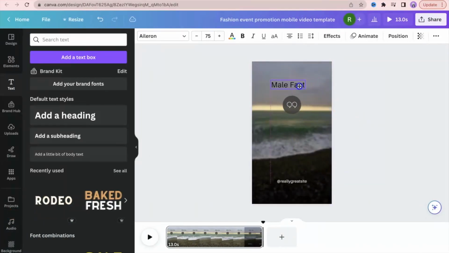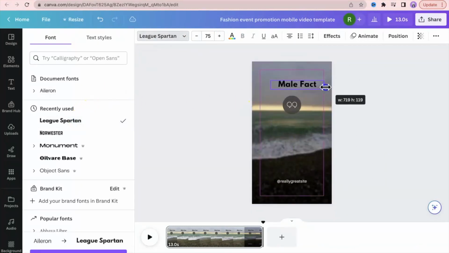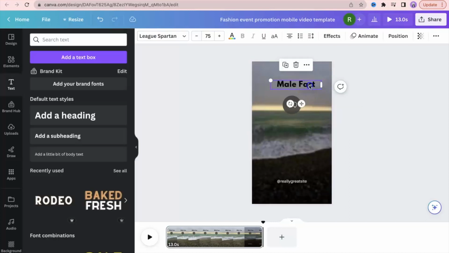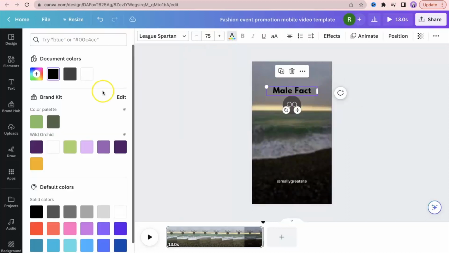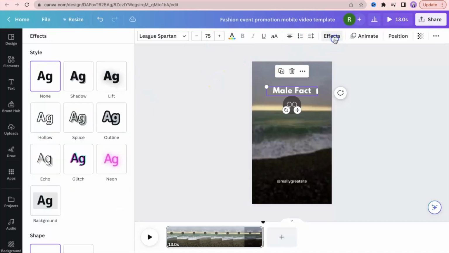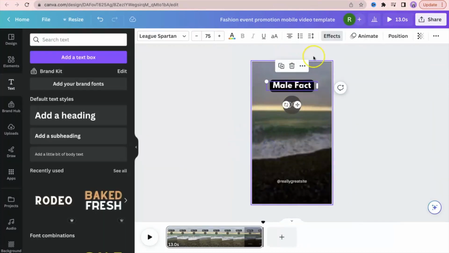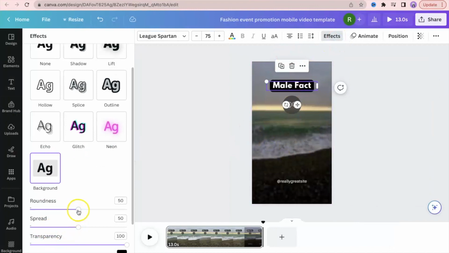Another thing you could do, change the font of the text. We could do League Spartan and stretch it out so it's just like that. We can change the color to white, and we can also hit on effects and click on background, which will give us a black background. Also, another thing you could do here is add roundness to make it look cleaner.